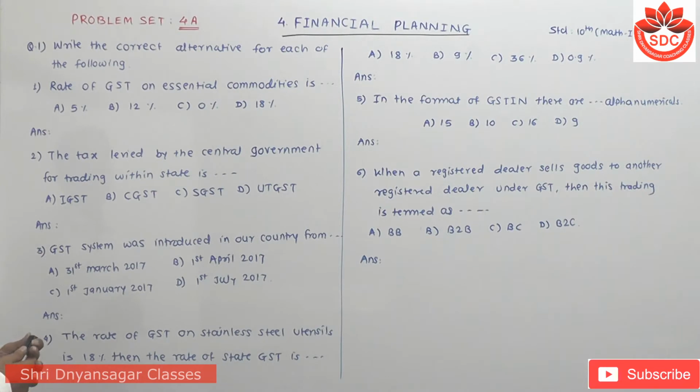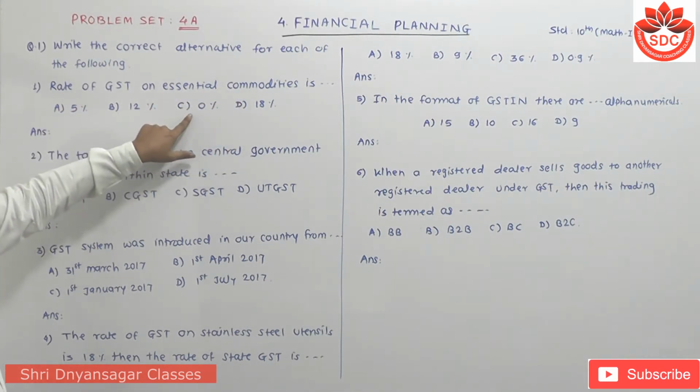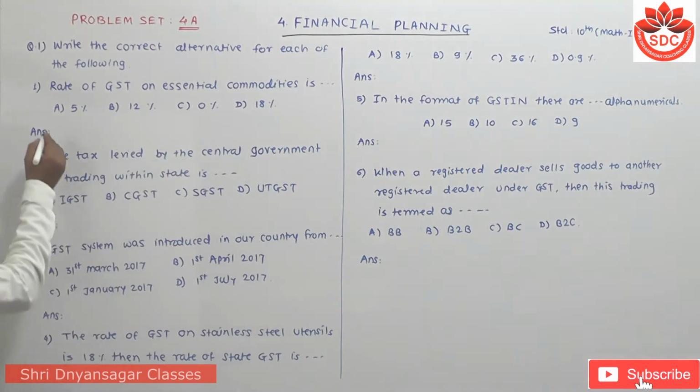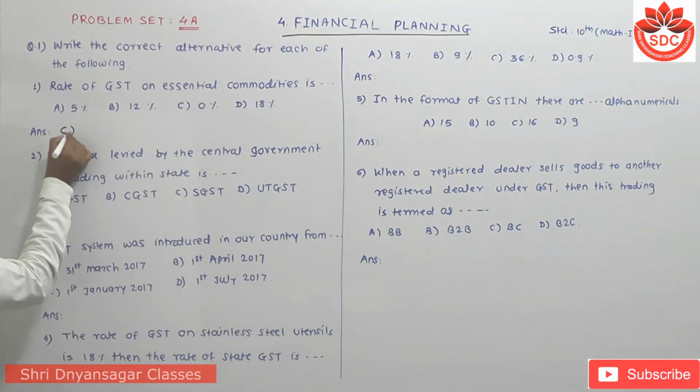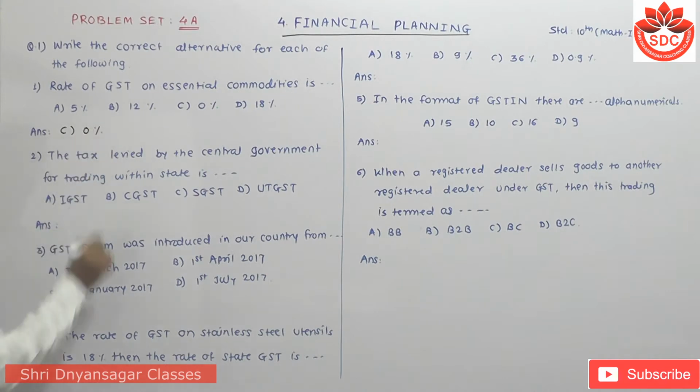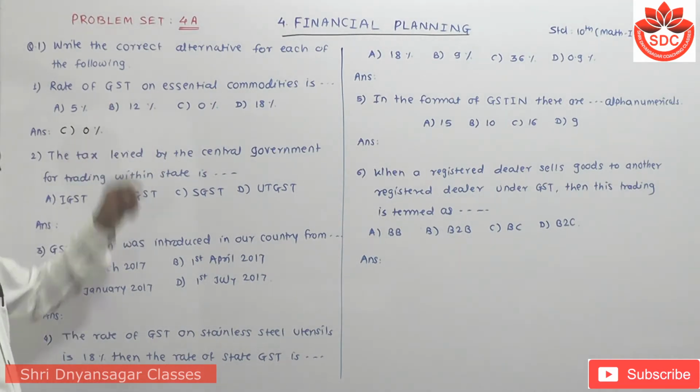First one is, rate of GST on essential commodities is. Essential commodities, commodities means शेतमाल. Is how much? Now students, on these essential commodities there is 0%. That means the answer is C, 0%. शेतमालावरती 0% GST.